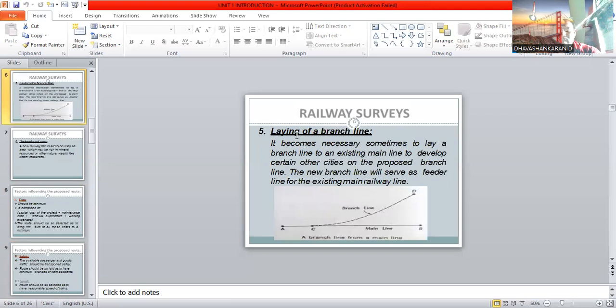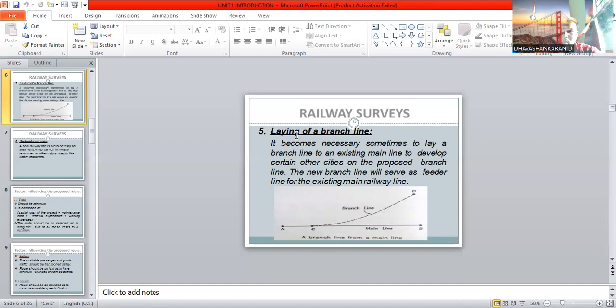Then laying of branch lines. When we have the main line, we give some subordinate lines for the travel of trains. It will be divided into other branches, which is useful for the traveling of passengers and also the diversion from the junction to the stations. All the trains meet at the junction and are diverted into branches in this subordinate way.